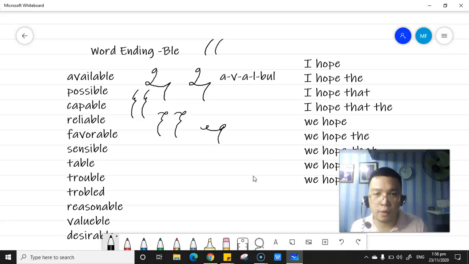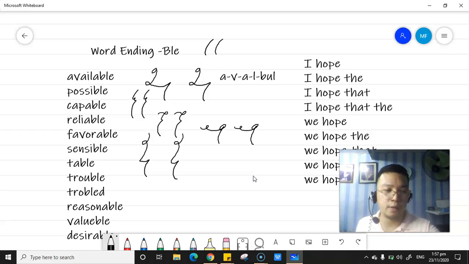Reliable: R-E-L-I ball for reliable. Favorable: F-A-V-R ball for favorable.